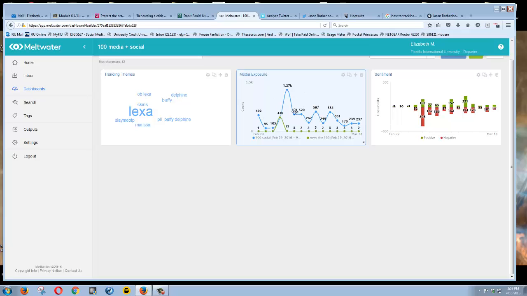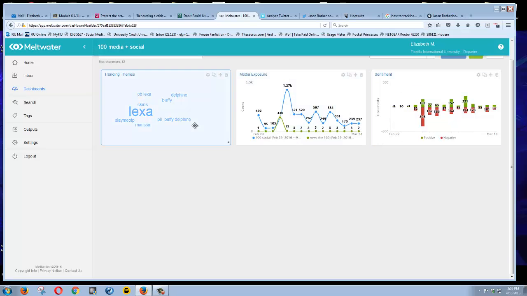You know, United breaks guitars, right? United's reach skyrocketed, but it was not for the right reason. Southwest throws Kevin Smith off its airplane. Their reach skyrockets, particularly on social, but not for a good reason. So this is one of the ways you can use measurement tools, right? To keep tabs and see when something happens. When something like this happens, you know there's a problem, right?